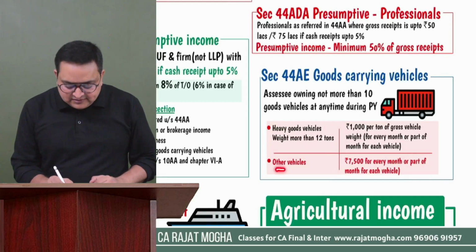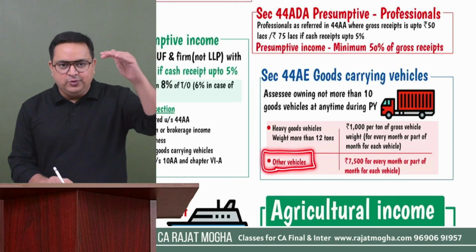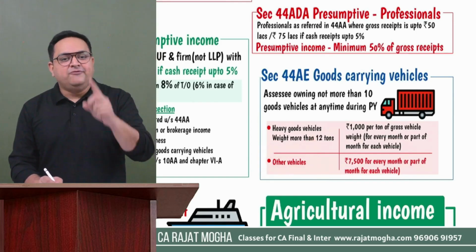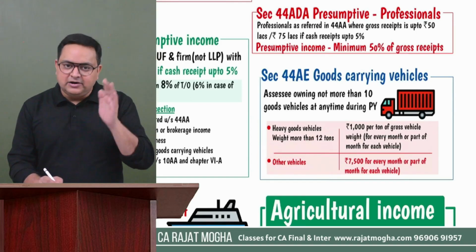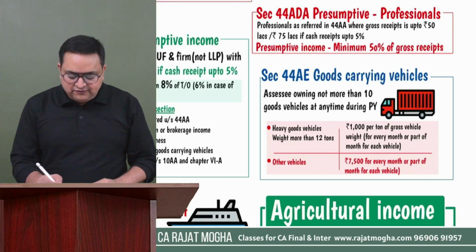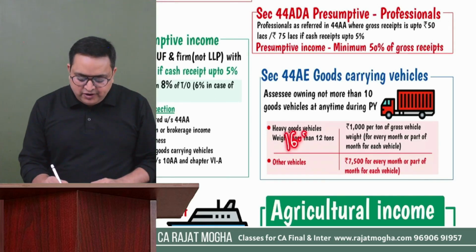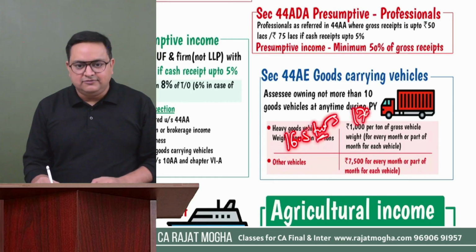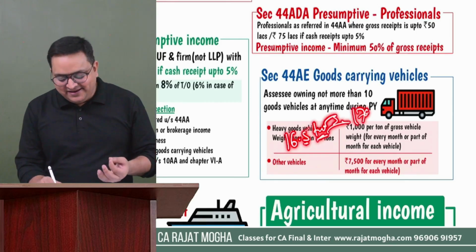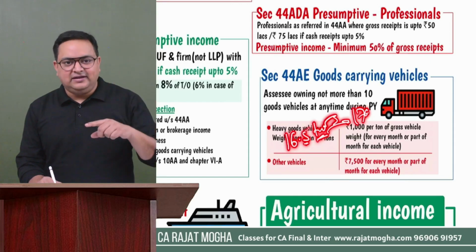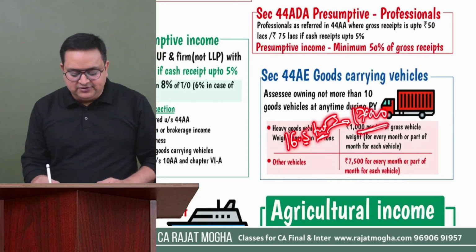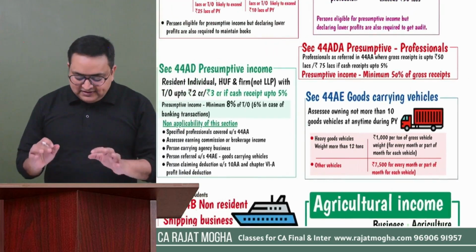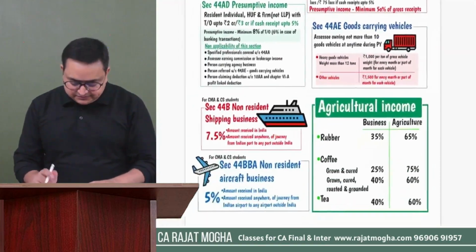So if it is a small truck, up to 12 tons, 7,500. And if it is more than 12 tons, then for every ton, 1,000. And for part of a ton also 1,000, right? So if there is a vehicle weight of 16.5 tons, how much will you take? 17,000. Part of a ton would be rounded off to the next multiple. That would be 17,000 in that case. It would be considered as 17 tons. Got it? So these are the sections which are related to deductions.